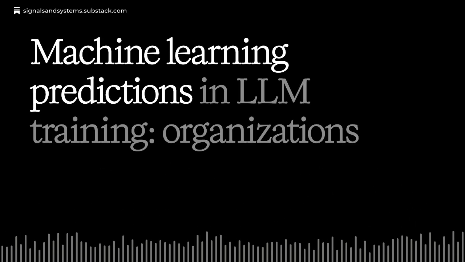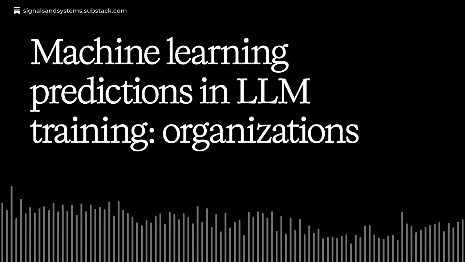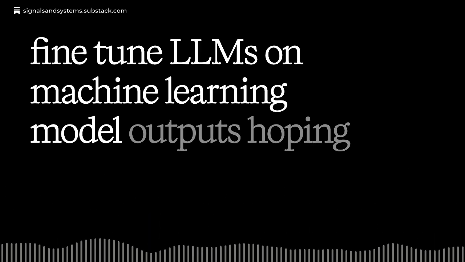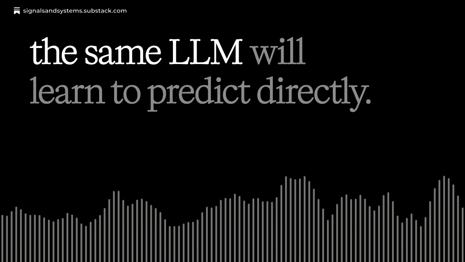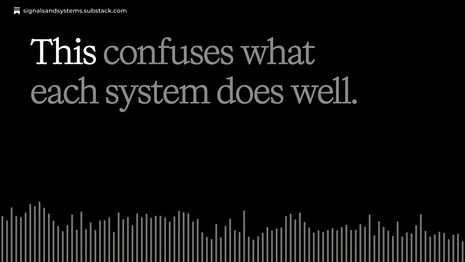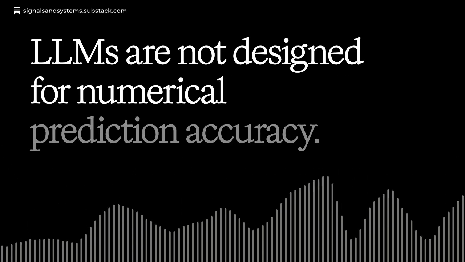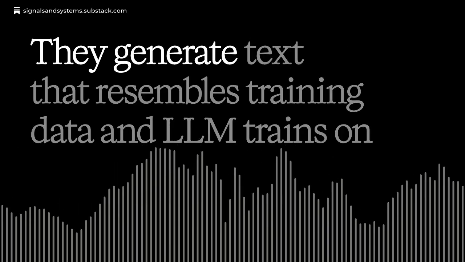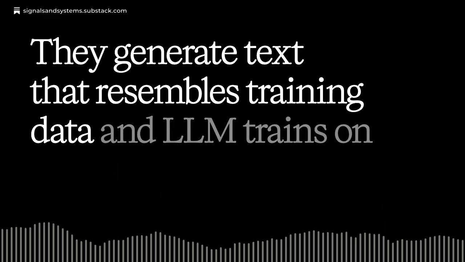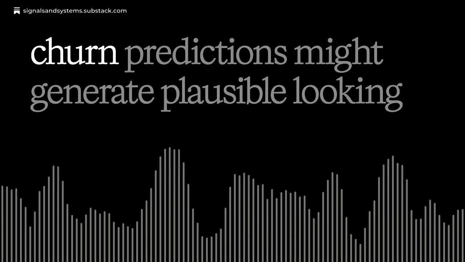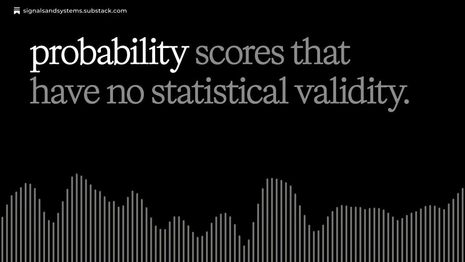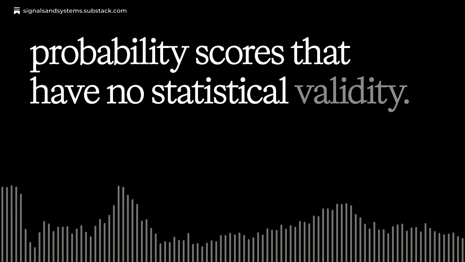Machine learning predictions in LLM training. Organizations fine-tune LLMs on machine learning model outputs, hoping the same LLM will learn to predict directly. This confuses what each system does well. LLMs are not designed for numerical prediction accuracy. They generate text that resembles training data. An LLM trained on churn predictions might generate plausible-looking probability scores that have no statistical validity.